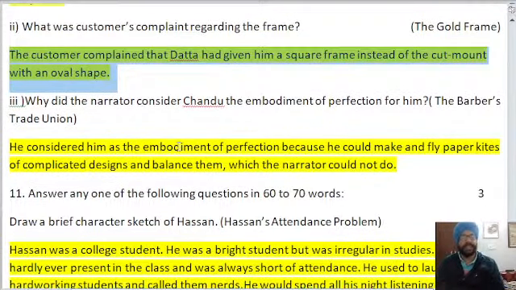Next is, why did the narrator consider Chandu as the embodiment of perfection for him? There is the answer, you can write it like this: He considered him as the embodiment of perfection because he could make and fly paper kites of complicated designs and balance them, which the narrator could not do.